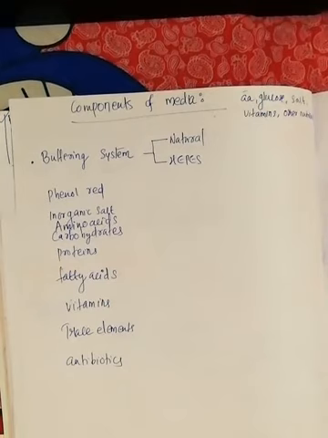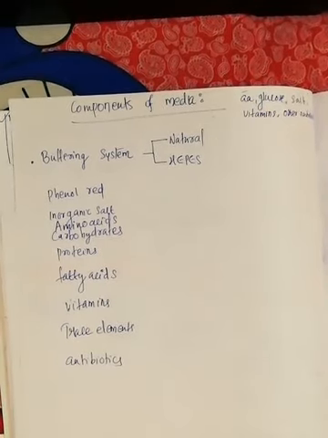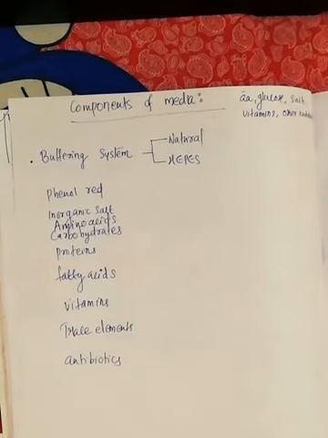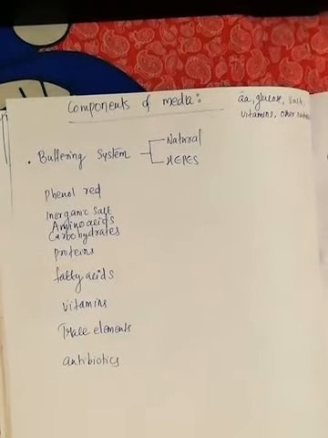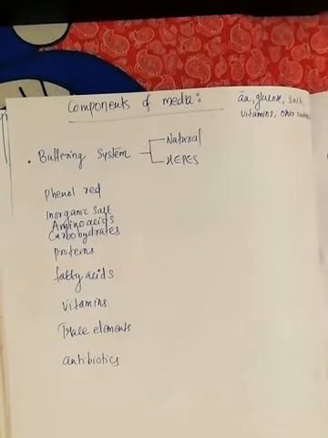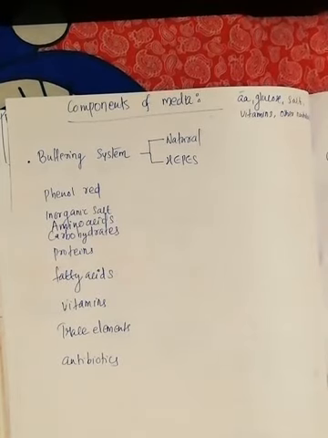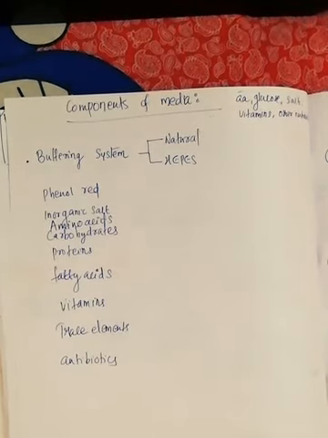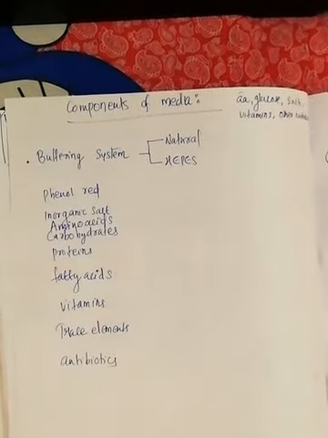Next one is the fatty acid, which is important for serum free media. In the serum there is no need of adding any fatty acid because fatty acid is naturally there. If we are using a serum free media, make sure that we are adding fatty acid. Next one is vitamin. Vitamins are essential for growth and proliferation, and they cannot be synthesized by the cells, therefore they should be supplemented. All the vitamins should be supplemented externally for the proper growth and survival of the cells.